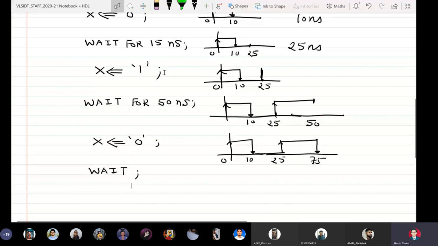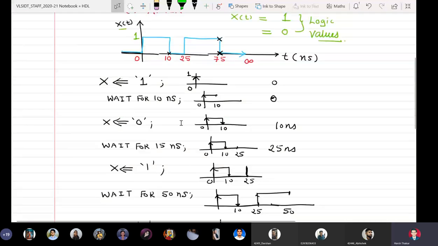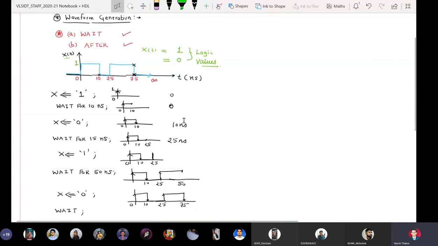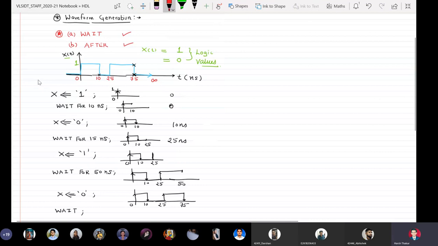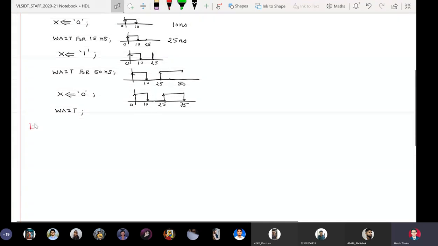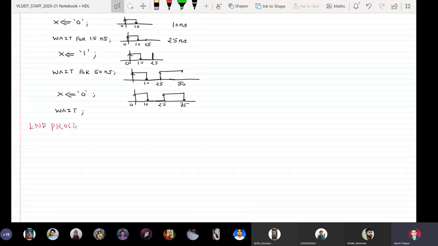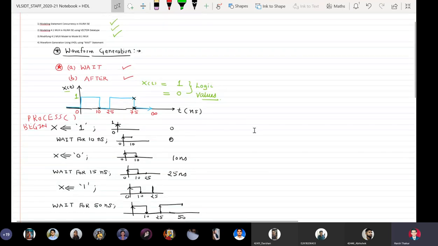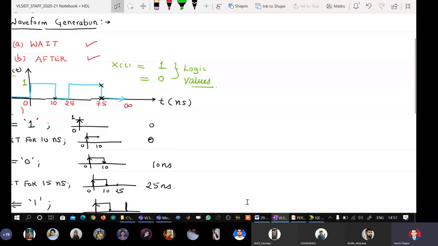And please understand one thing, that this particular piece of code has to be written within the process clause in the test bench. So I have to write process clause here: process begin, and here end process. So this was a very complex example. If you actually understood how we have done this, it should be very, very easy for you.